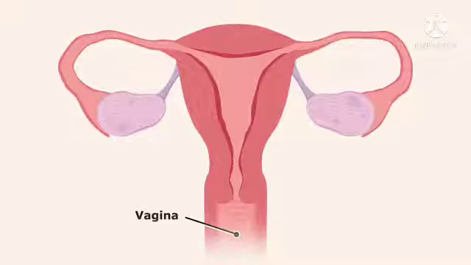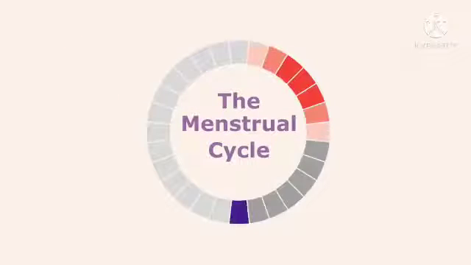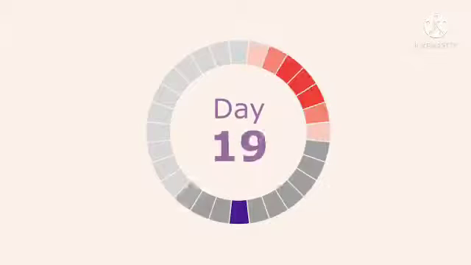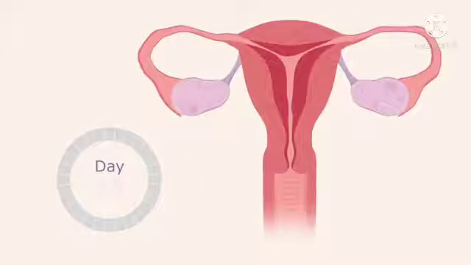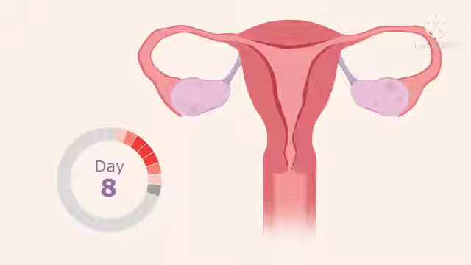You may have heard doctors talk about the menstrual cycle. This is the time from one period to another, usually about 28 days. Day 1 of the menstrual cycle is the first day of a period. The uterus starts to shed its lining. As soon as the period ends, the uterus prepares again to receive a fertilized egg.